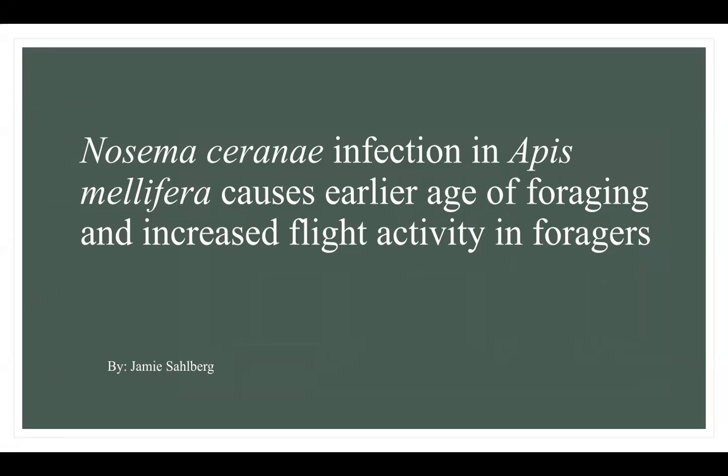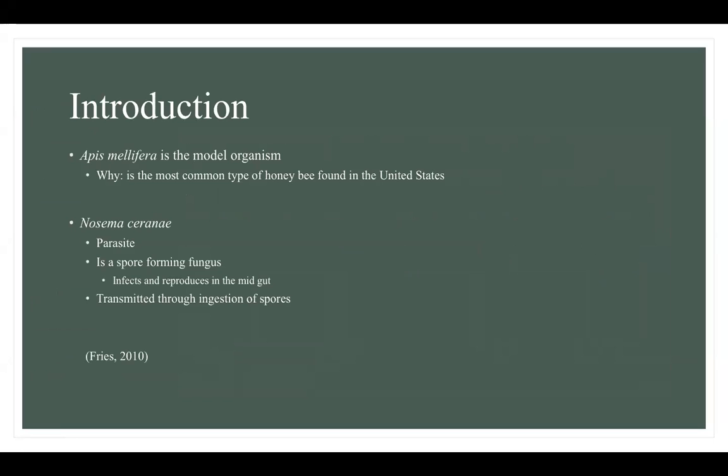Nosema ceranae infection in Apis mellifera causes earlier age of foraging and increased flight activity in foragers. In this study, Apis mellifera are used as the model organism. The reason for this is because it is the most common type of honeybee found in the United States.